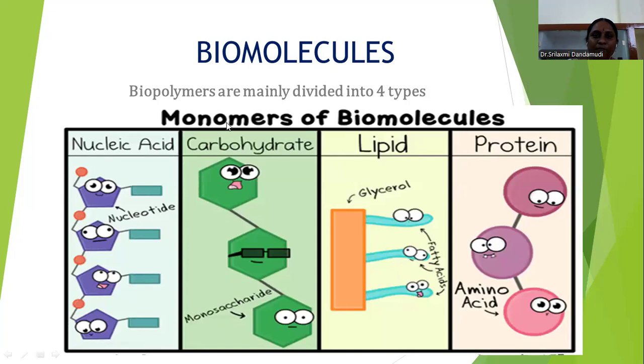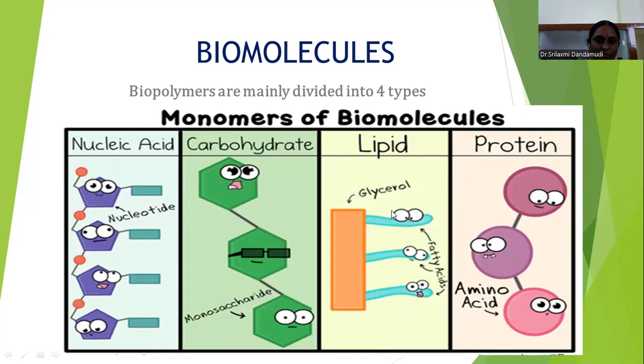So see here, these biopolymers, which are also called biomolecules, are mainly divided into 4 classifications: carbohydrates, lipids, proteins, and nucleic acids. See here, the monomeric units are also present in this diagram. In carbohydrates, monosaccharides are the monomeric units.